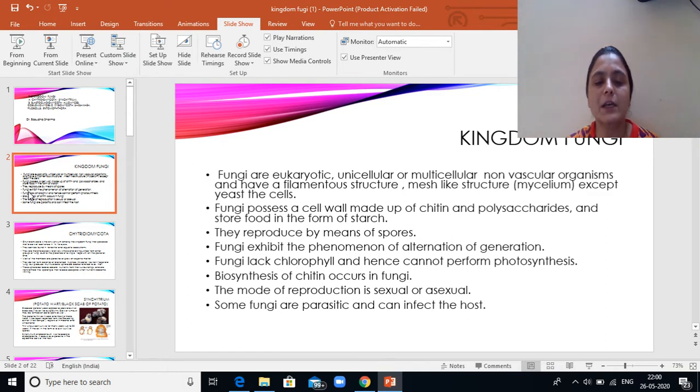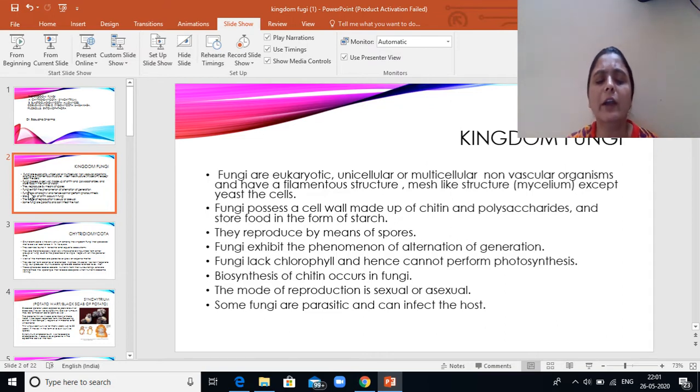The fungi possess a cell wall which is made up of chitin and polysaccharides. They store the food in the form of starch. The fungi reproduce by means of spores. The fungi generally exhibit the phenomenon of alternation of generation. The fungi lack chlorophyll and hence they cannot perform photosynthesis. It is only due to this reason that they are present as saprophytes or as parasites.